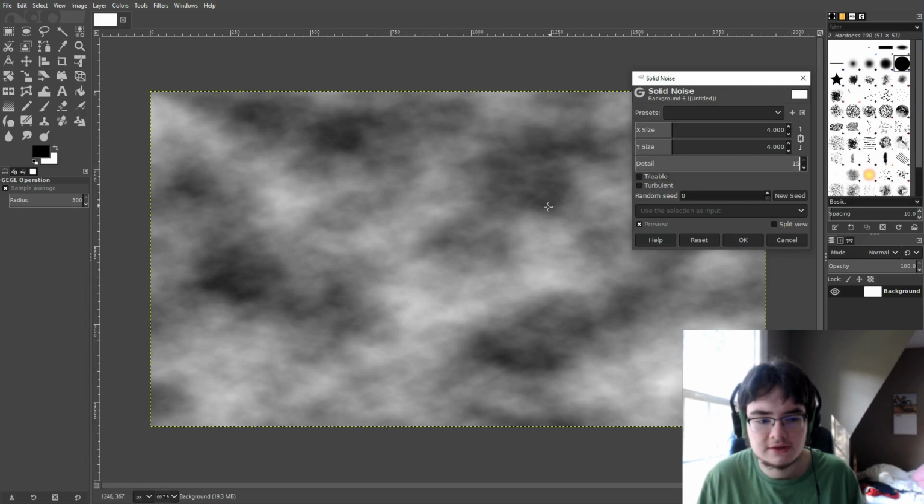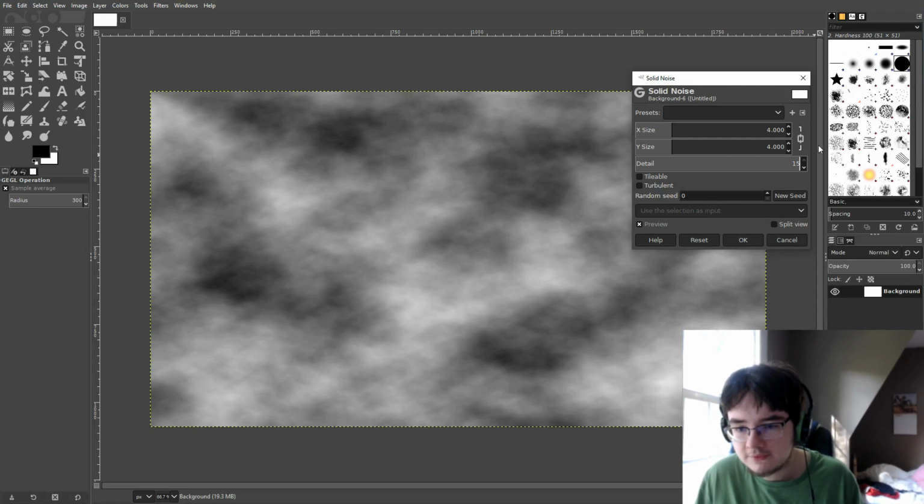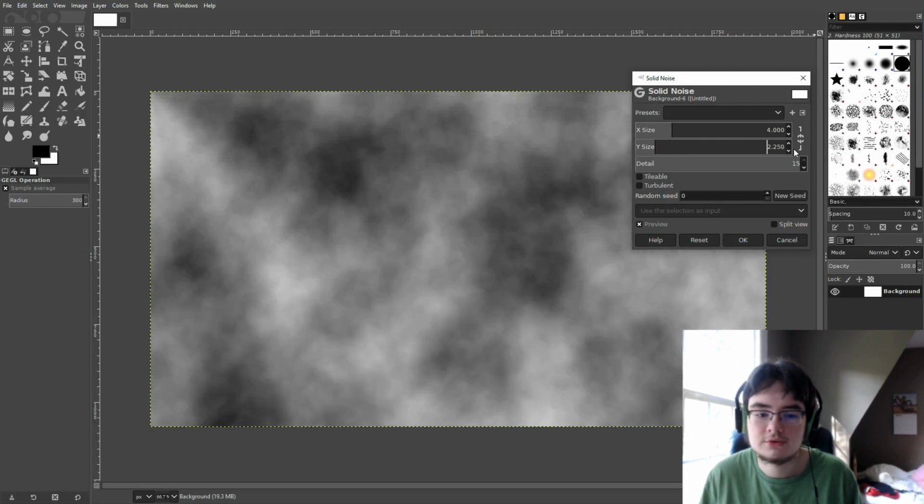And then you see the map looks like, well, not a map yet, but the height map, the noise we've generated, looks like it's a little bit stretched on the x-axis. The reason is that our canvas isn't square, so there's some warping going on. To fix that, we have to unlink our x size and our y size in the solid noise panel, like this, and set our y size to be precisely 2.25.